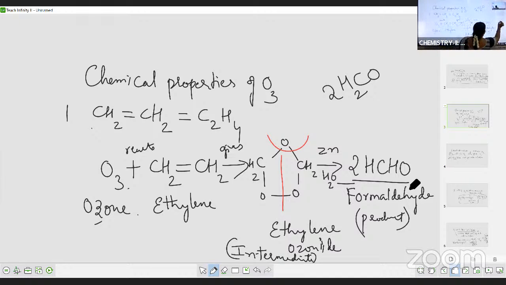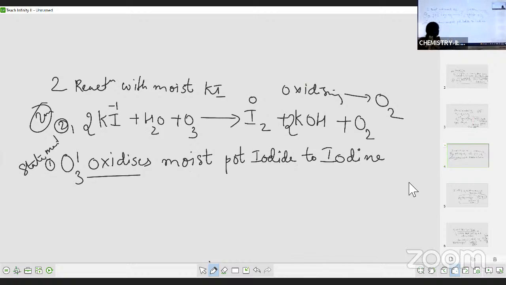The next reaction is the reaction with moist KI. Moist means water should be there, because ozone can oxidize only in the presence of moisture. Here potassium iodide is getting converted into iodine. The oxidation state of iodine is going from -1 to 0, which means there is an increase in oxidation state, so iodine is getting oxidized.